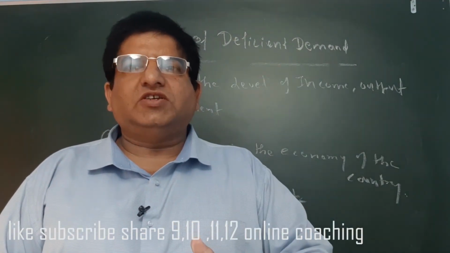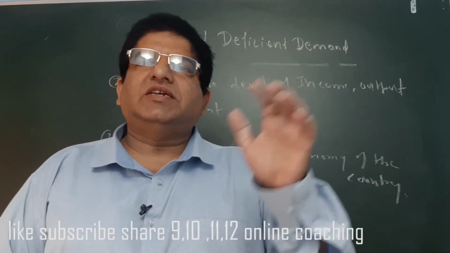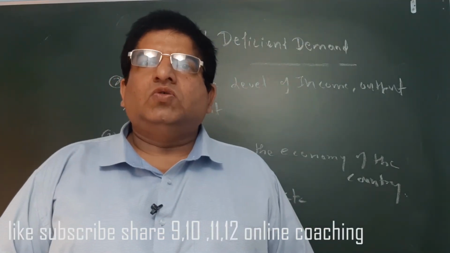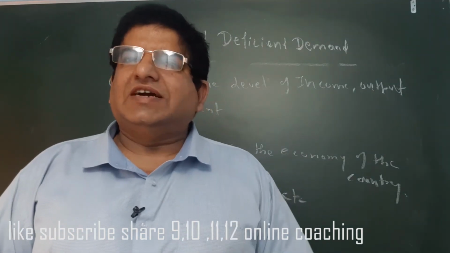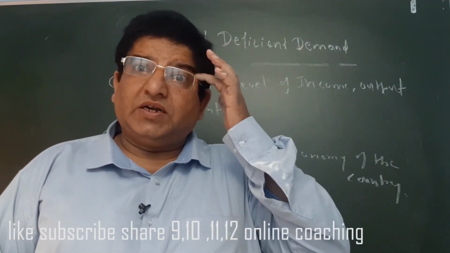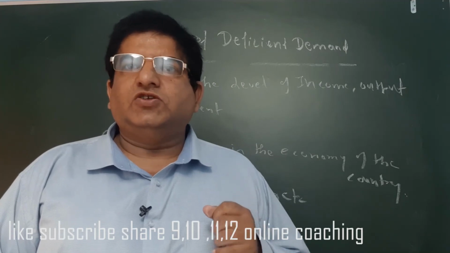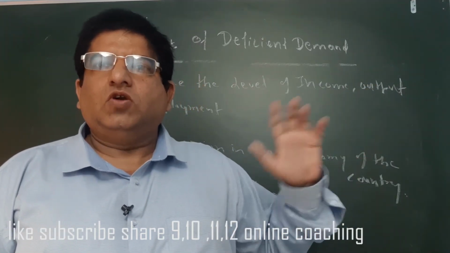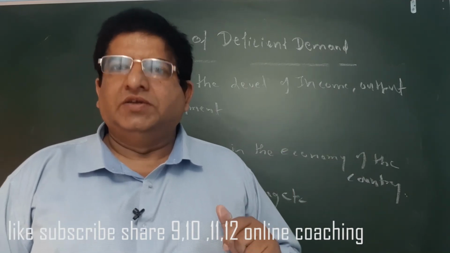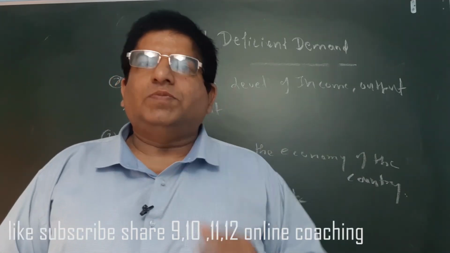Gambling, dacoity, all these things happen when aggregate demand is less than aggregate supply. So we can say this is the worst condition in the economy of the country. If there is a deficit demand, there is a fall in the price of goods and services, which is not good for the producers. Producers incur a loss. So this topic is very important.